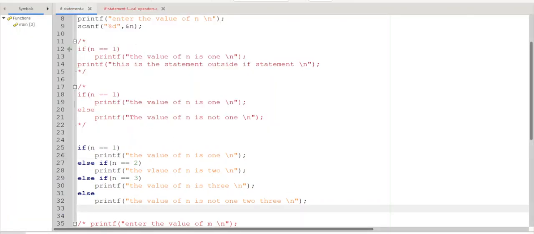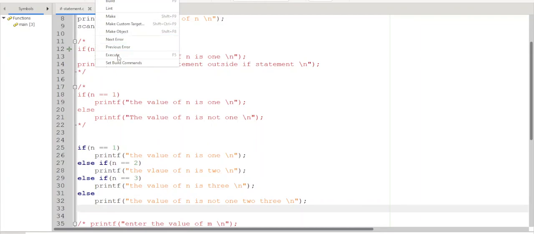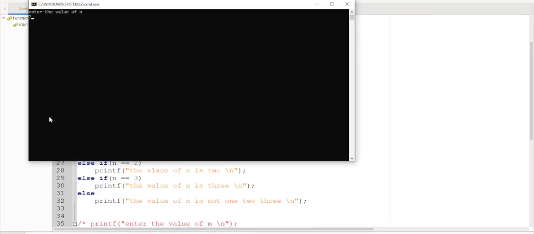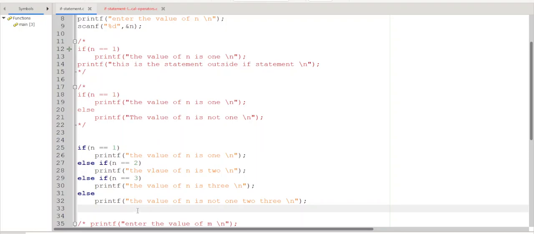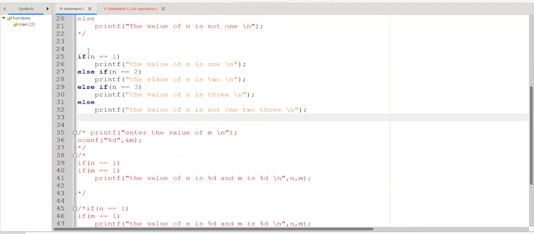So this statement is executed. Let me give some other value. I will give the value as say 7. So the value of n is not 1, 2, 3. So this statement is executed. What you write here is up to you. But whatever may be the case, these statements will be executed depending on whether the condition is satisfied or not. This is regarding if else if.